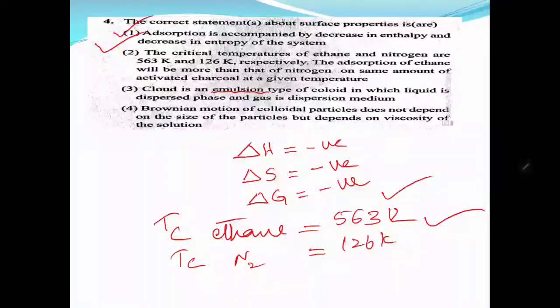Brownian motion of the colloidal particles does not depend on the size of the particle. You see, I told you in Brownian motion that as the size increases, Brownian motion decreases. So in a suspension we can't see Brownian motion. Therefore, it depends on the size, and it depends on the viscosity. As the viscous nature of the dispersion medium increases, the Brownian motion, the mobility, decreases. Therefore, this is wrong. It depends on the size of the particle. So what are correct? 1 and 2 are the correct options for this.